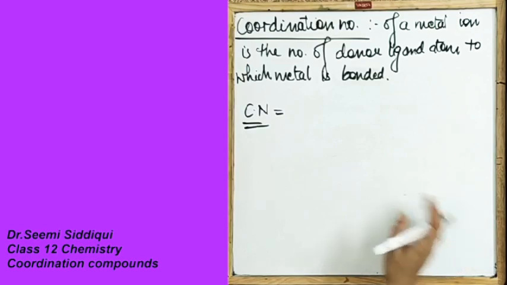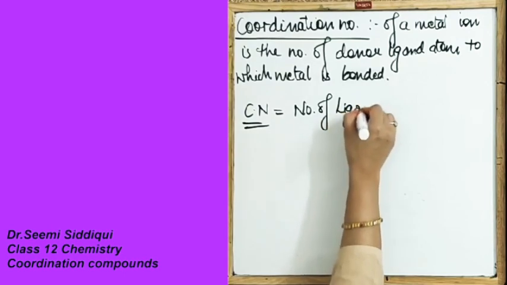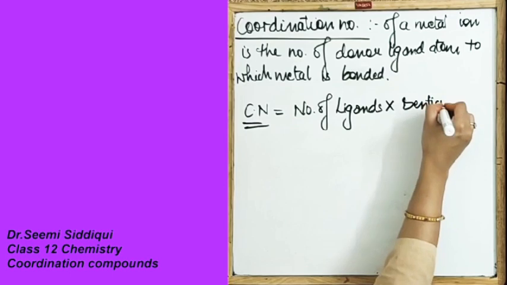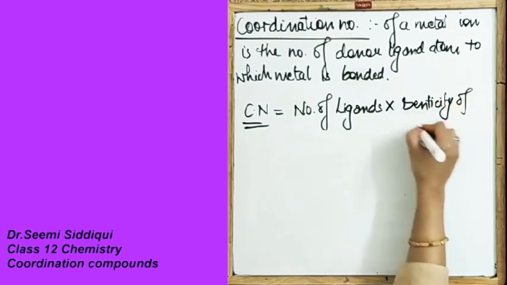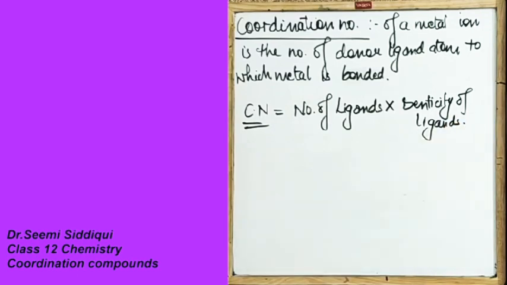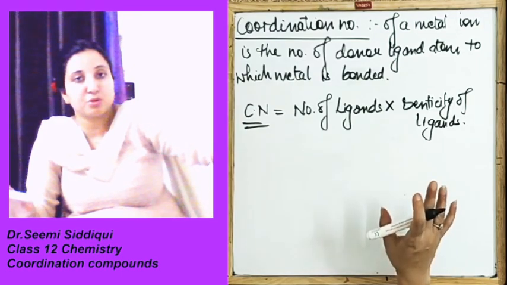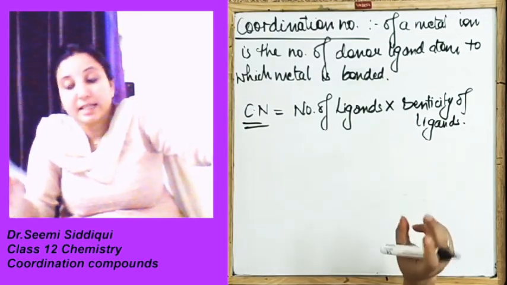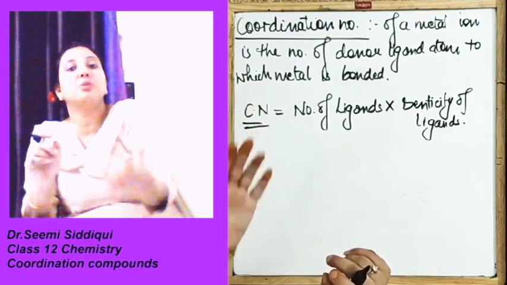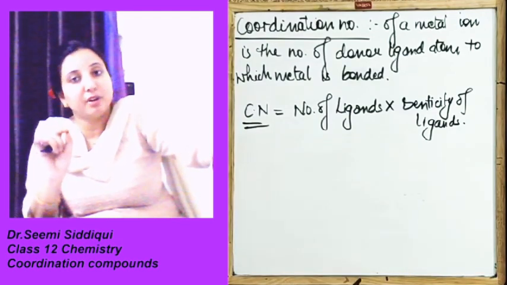Coordination number is equal to the number of ligands multiplied by the denticity of the ligands. Number of ligands means how many ligands are present. Denticity means whether it has one donor site, two donor sites, or three donor sites. That is the denticity of a ligand.